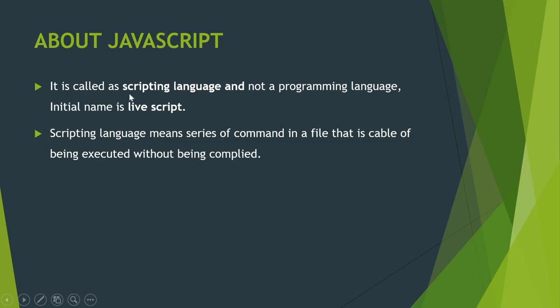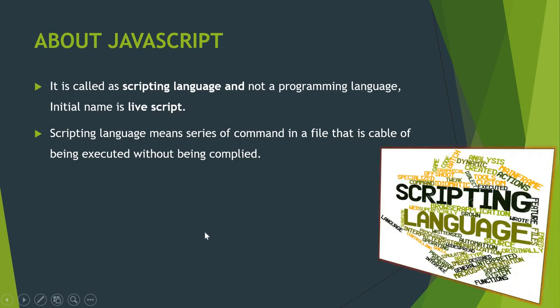About JavaScript: JavaScript is called a scripting language. It is not called a programming language. What does scripting language mean? Scripting language means it is a small piece of code written in a file that is capable of being executed without being compiled. The script code is not compiled, it is interpreted. That is what scripting means.